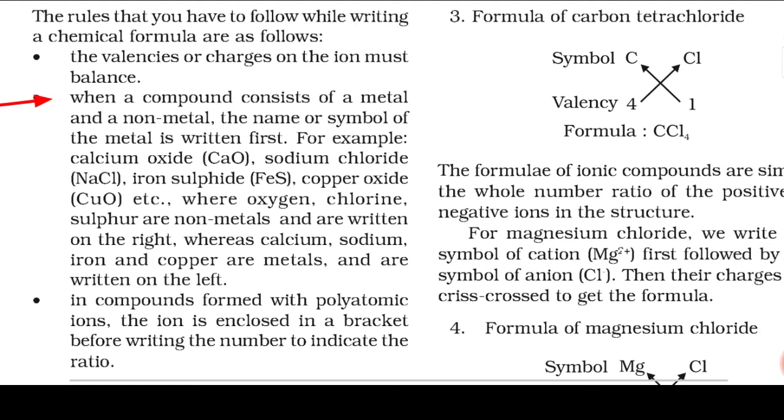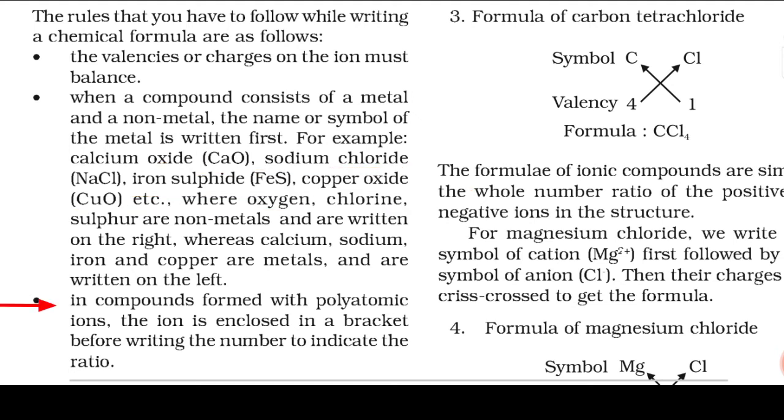For example, you can see here calcium oxide, CaO. Ca is written first. Ca, calcium, is a metal. Sodium chloride, NaCl, so Na is written first. Sodium is the name of a metal. Iron sulfide, iron is written first. Copper oxide, Cu is written first. Oxygen, chlorine and sulfur are non-metals and they are written on the right hand side. First we write calcium, sodium, copper, iron, the metals, on the left side.